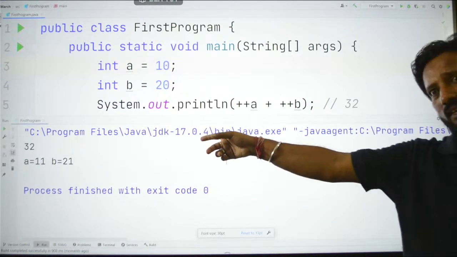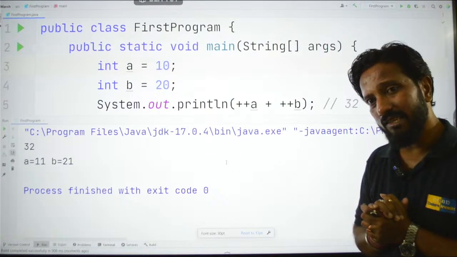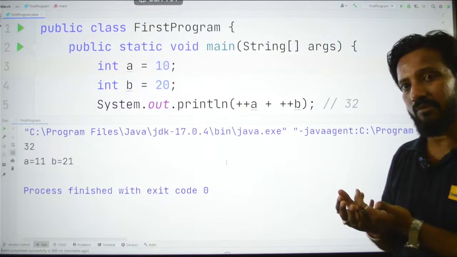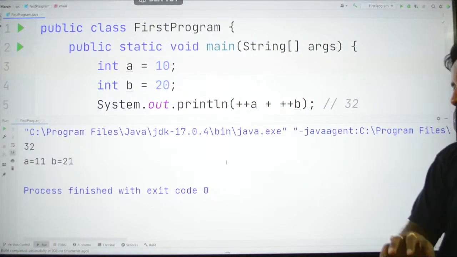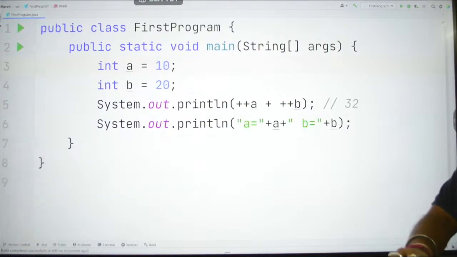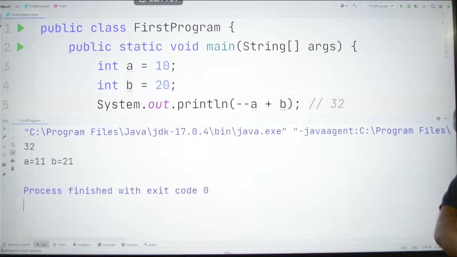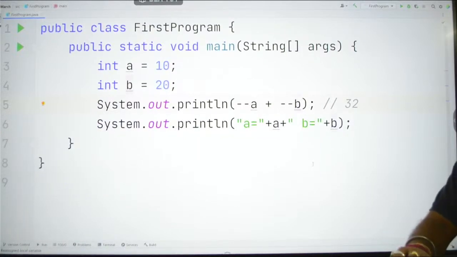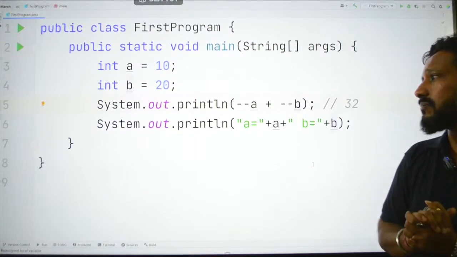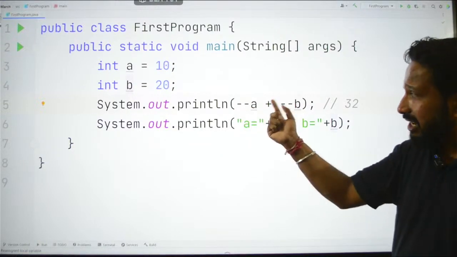Okay, you can see this, right? So I hope this is clear now about pre-increment and post-increment. These are the unary operators, and similarly there is minus minus. So guys, can you just tell me the answer for this? Let me see if you have understood this or not. If I say minus minus a plus minus minus b, what will be the answer now?